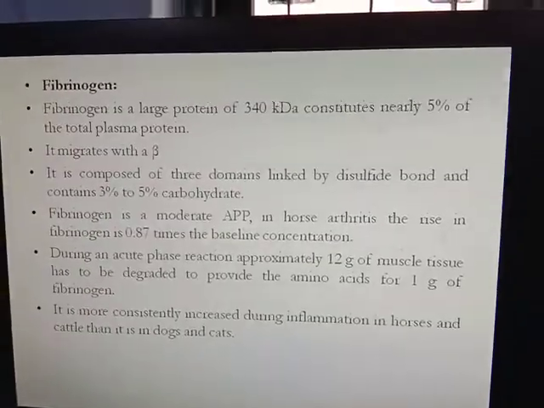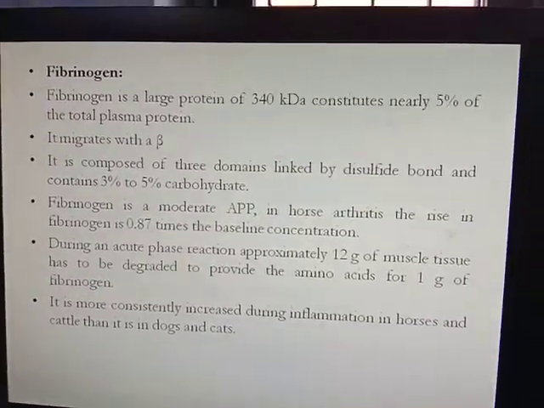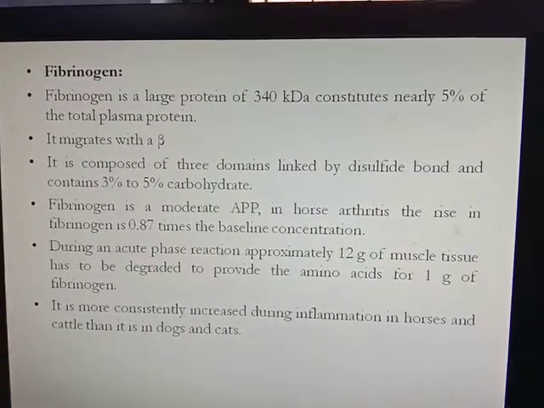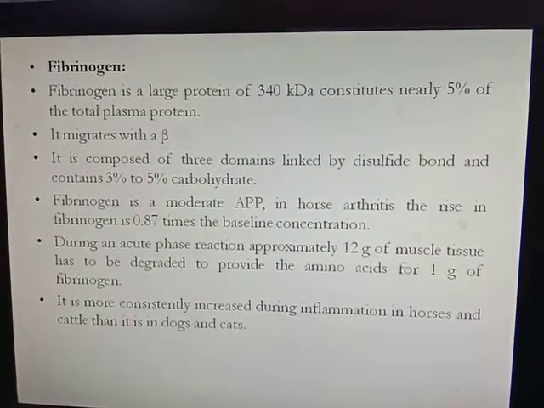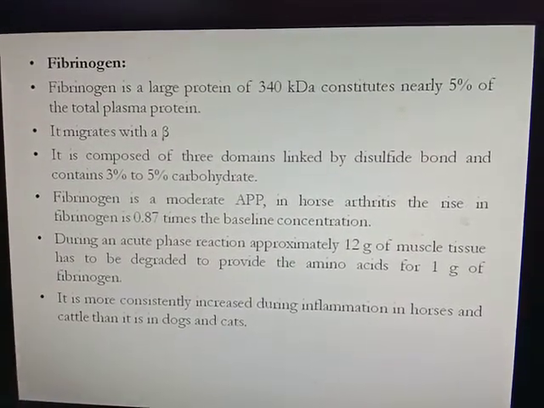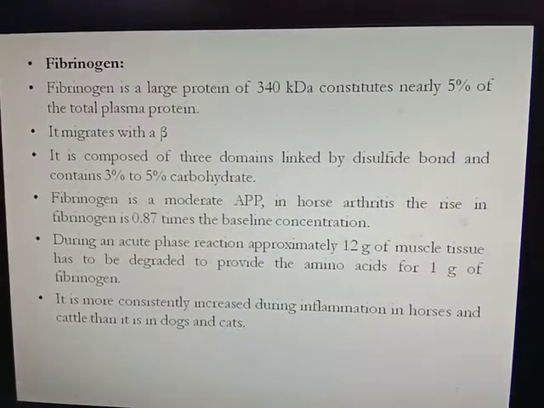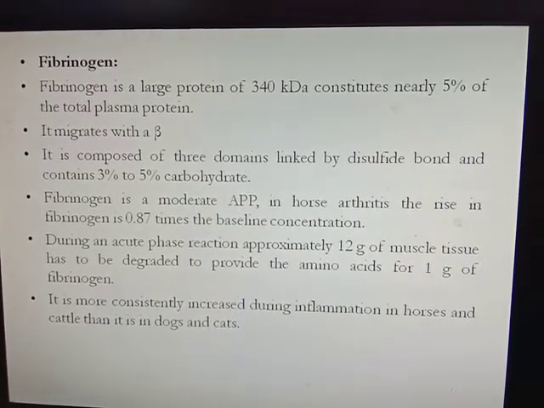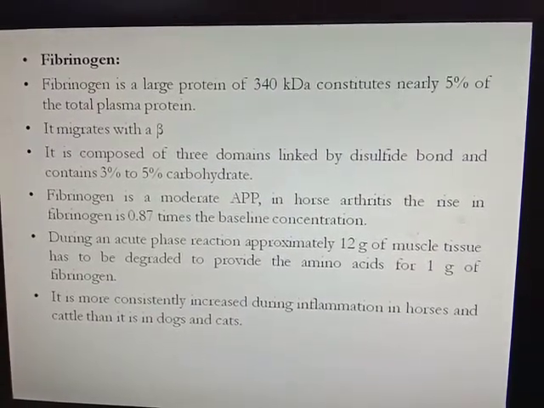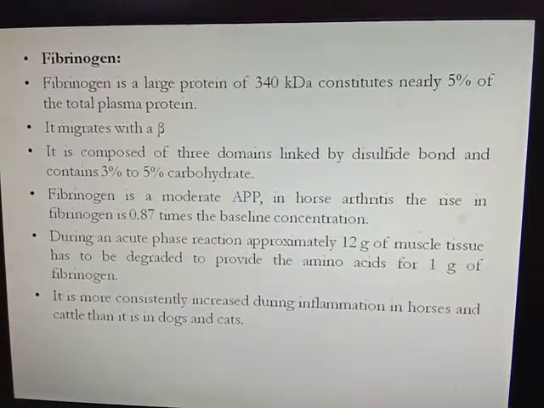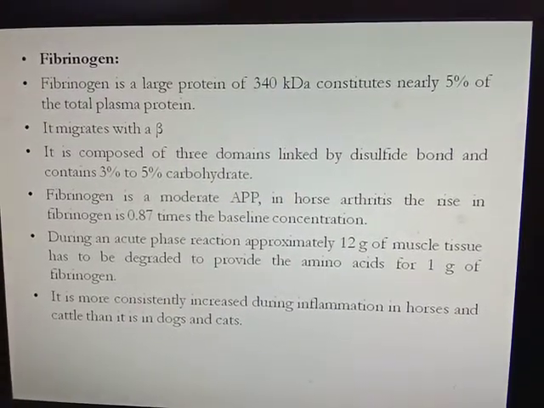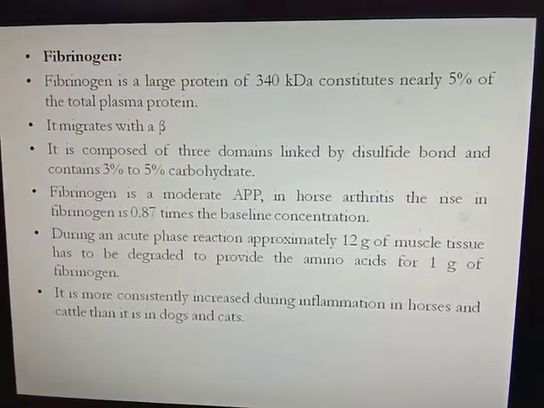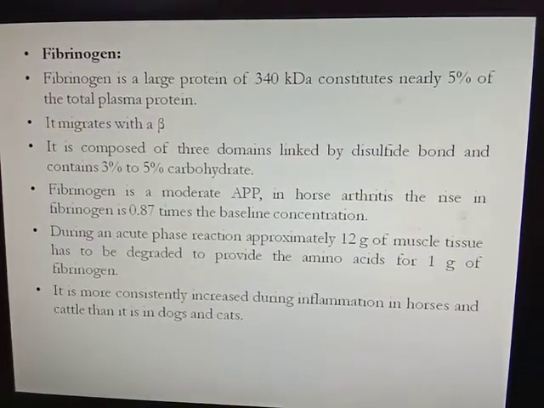Then the next protein is fibrinogen. Fibrinogen is a large protein having a molecular weight of 340 kilodalton and constitutes nearly 5% of total plasma protein. It migrates with the beta fraction of globulin in plasma protein. It is composed of 3 domains linked by disulfide bonds and contains about 3% to 5% carbohydrate. Fibrinogen is a moderate acute phase protein. In horse arthritis, fibrinogen is increased 0.87 times the baseline concentration.